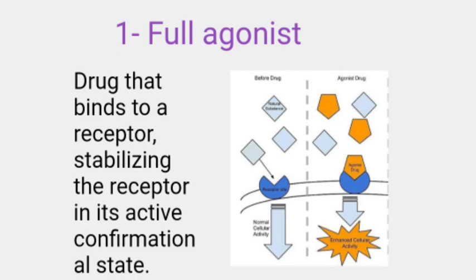If I describe it in another definition, it's a drug that binds to a receptor, stabilizing the receptor in its active conformational state. For example, phenylephrine is an agonist at alpha 1 adrenoceptors because it produces effects that resemble the action of the endogenous ligand, that is norepinephrine.